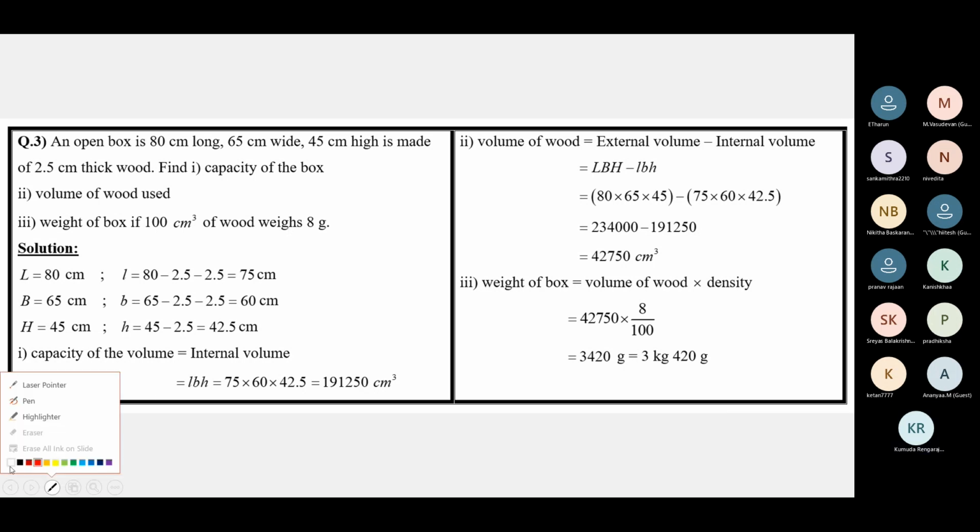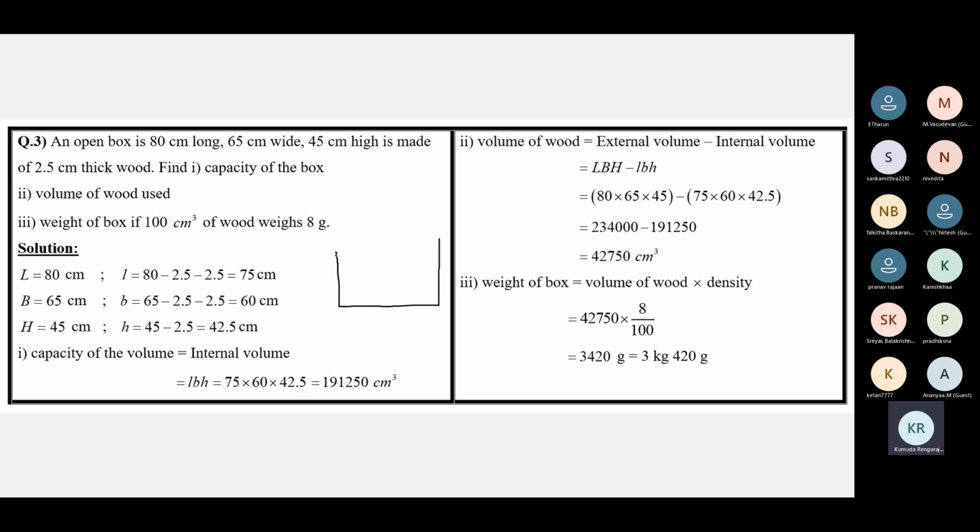See here, I cannot show the 3D, but it's something like this. Okay, so I can't say that this is the wooden box, but this is the cross section. This is how the wooden box looked like.